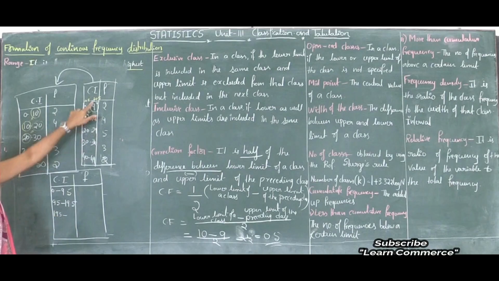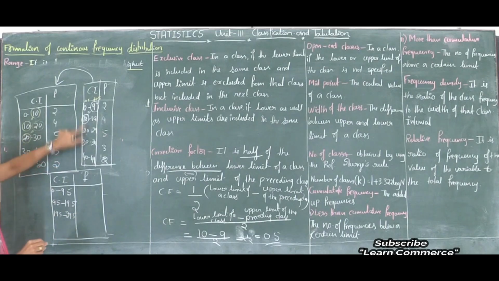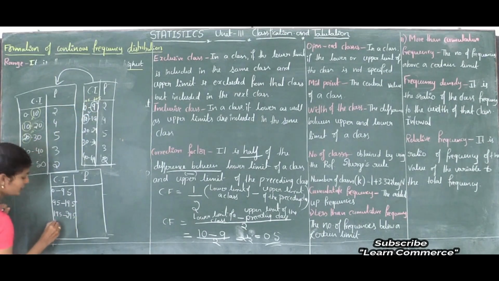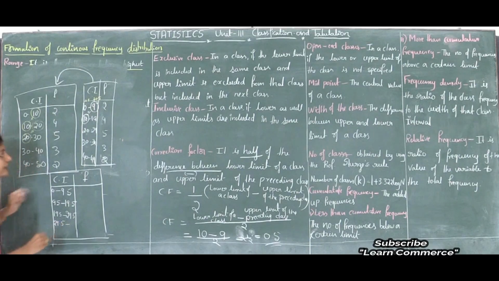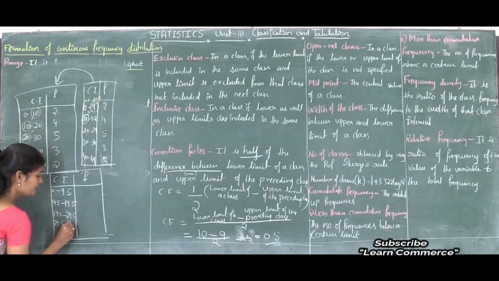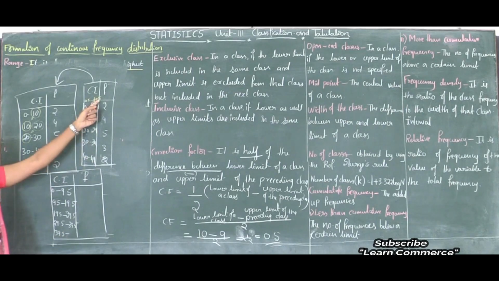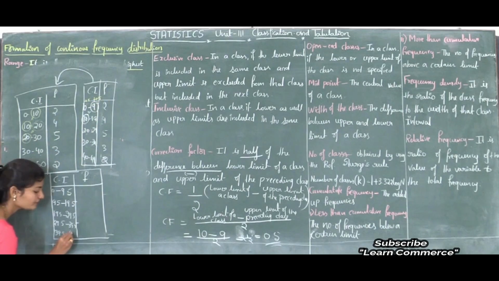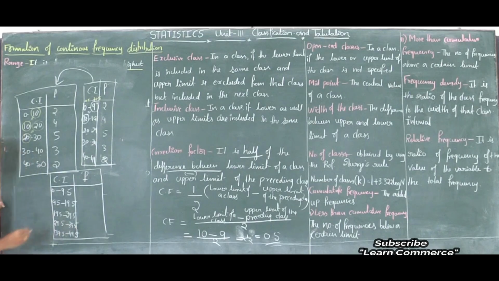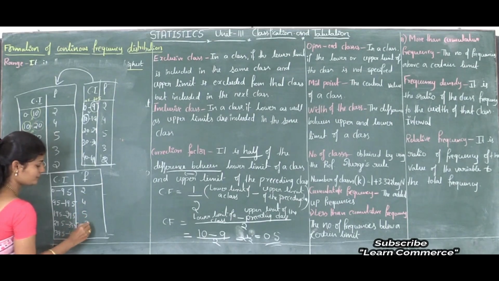Next here 29 plus 0.5, that is 29.5. Next 30 minus 0.5, that is 29.5. And here 39 plus 0.5, that is 39.5. Next here 40 minus 0.5, that is 39.5. Here 49 plus 0.5, that is 49.5. So these are the class intervals. Here frequencies 2, 4, 5, 3, 2.